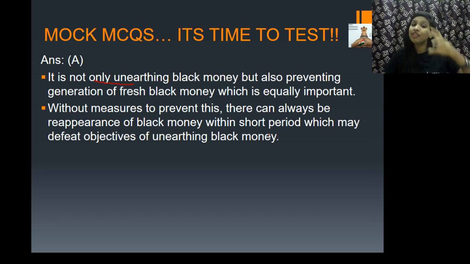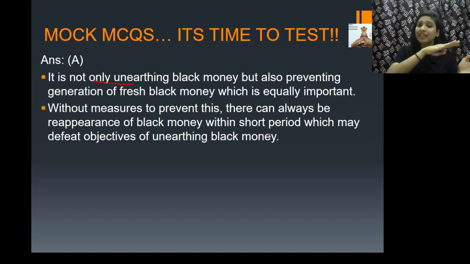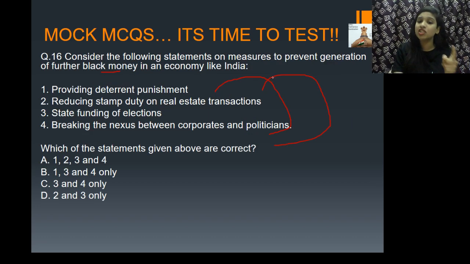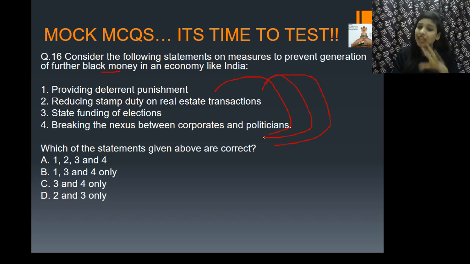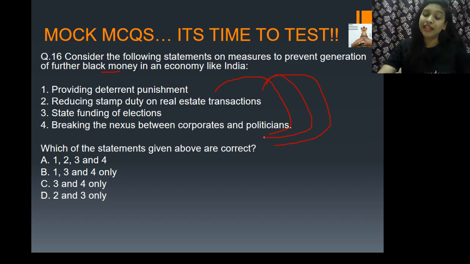But apart from that, the further generation of black money is very important, because black money is something which can be created within a very short period of time. So apart from making sure that the black money is taken out of the economy, further generation of black money should not be there. For that, all these measures mentioned in the question are very, very important to prevent the further generation of black money. Okay, fine.